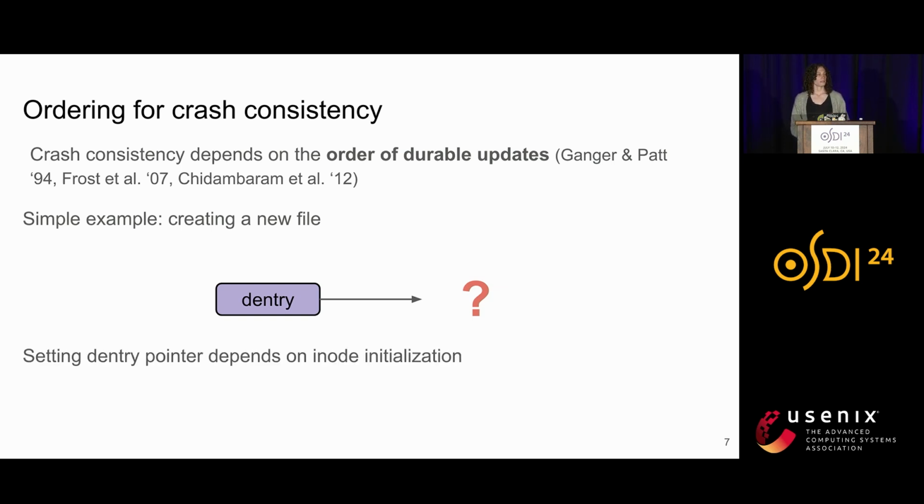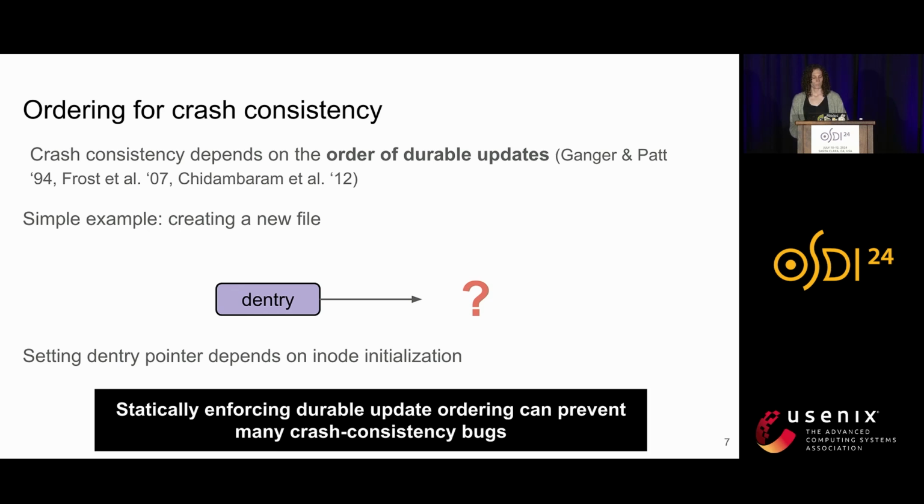And so this implies that there is an ordering relationship or an ordering rule that we need to follow to be crash consistent. Setting the directory entry pointer depends on initializing the inode. And it turns out that there are dependency relations like this for other operations in file systems as well. And so if we can statically enforce the order of durable updates in storage systems, we can prevent a very large class of crash consistency bugs at compile time.